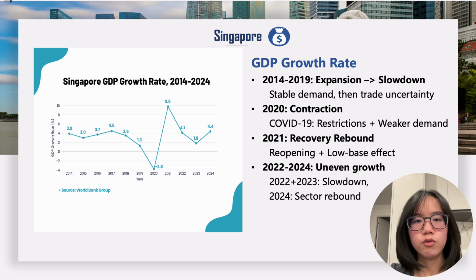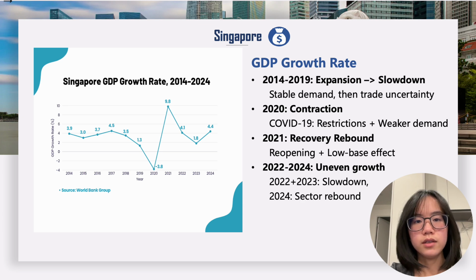In 2019, growth fell to 1.3%. This shows that the economy was already slowing before COVID. One reason was weaker global demand, and another reason was trade uncertainty such as the US-China trade war. The biggest change was in 2020. GDP growth fell to minus 3.8%. This means the economy contracted due to COVID. People spent less and restrictions made it harder for businesses to operate. So firms were more likely to cut output or delay expansion.